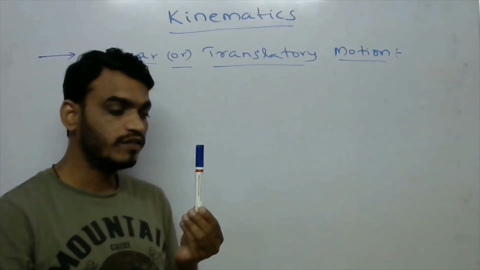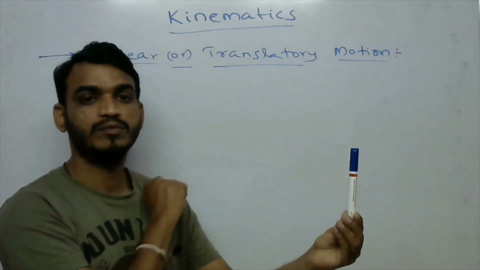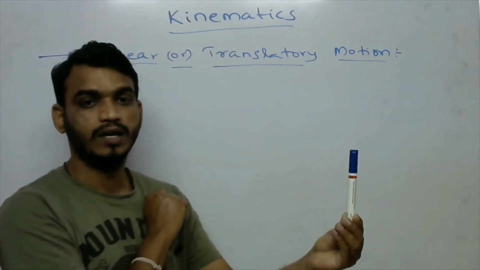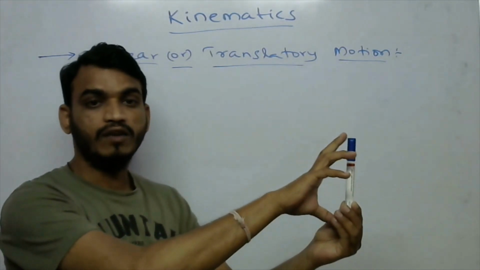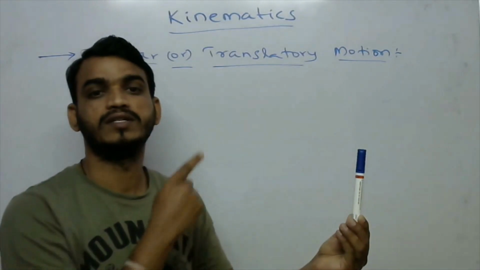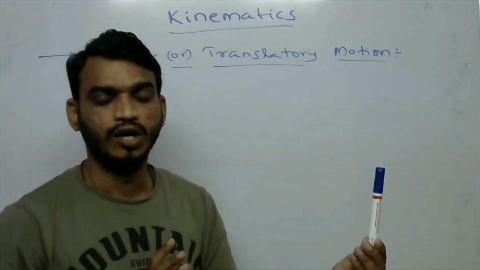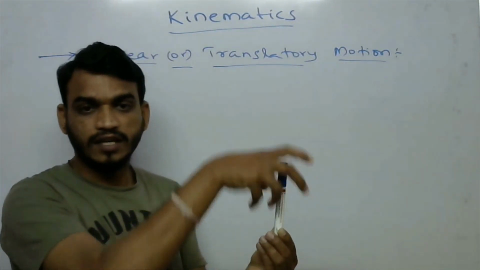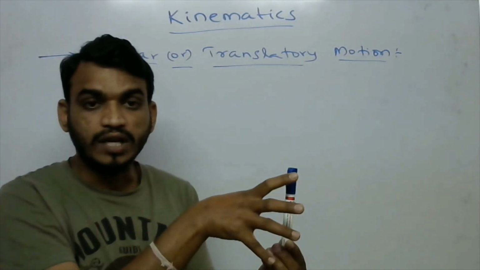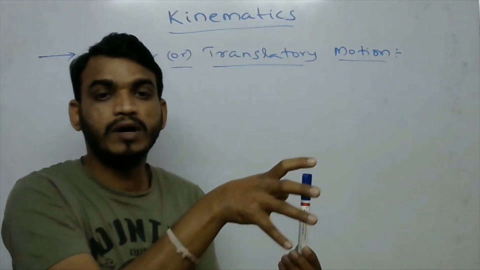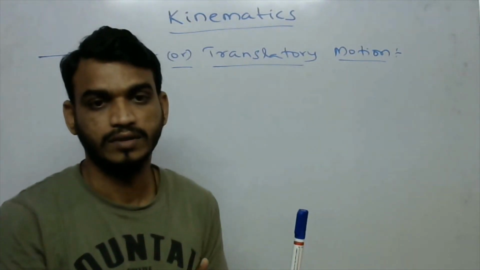If this rigid body changes its position along one direction, then it is called translatory motion. Linear motion means that instead of this rigid body, only one particle changes its position. In this rigid body we have so many particles, and the distance between all these particles is the same at any time.